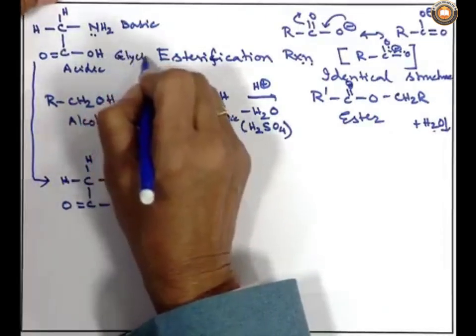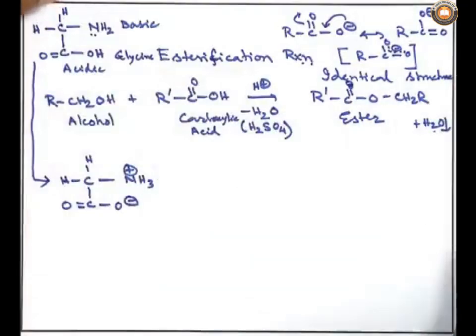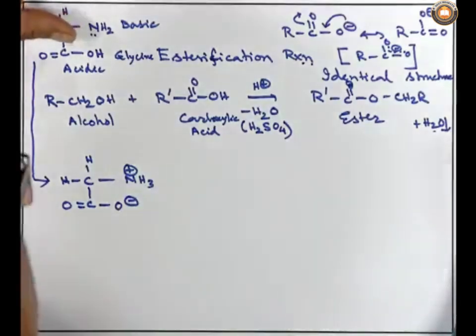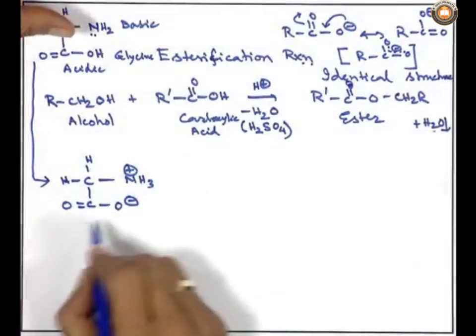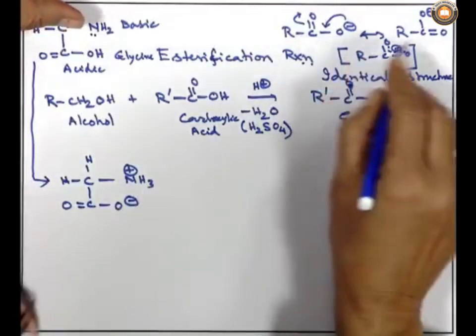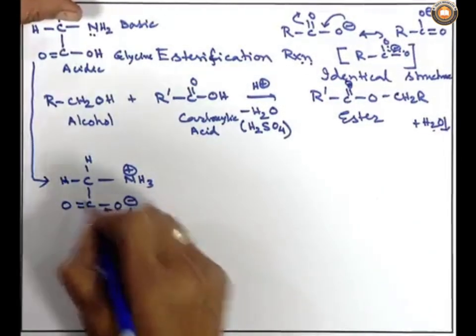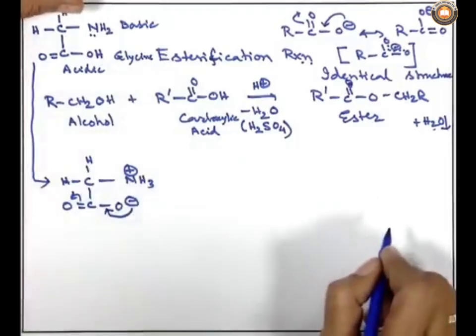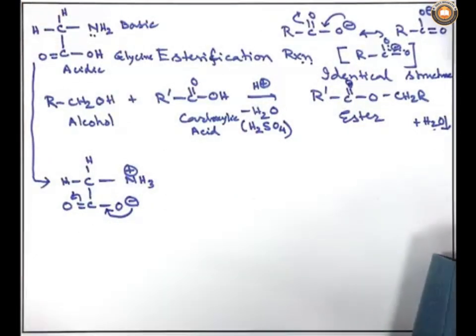Answer is, as the NH2 group and COOH group are in close proximity, one is the basic proton acceptor, another is a proton donor. So, what happens? In this case, the base picks up the proton from the carboxylic acid group, making it a carboxylate, and as I told you, the carboxylate gets resonance stabilized in this way,